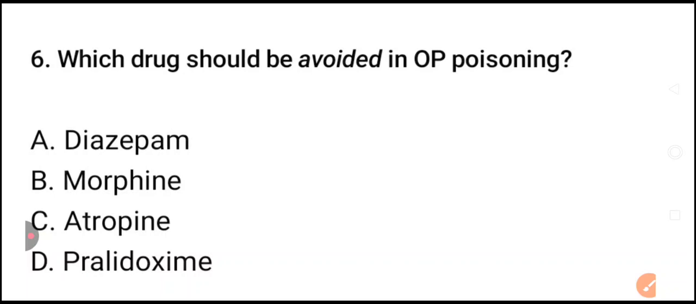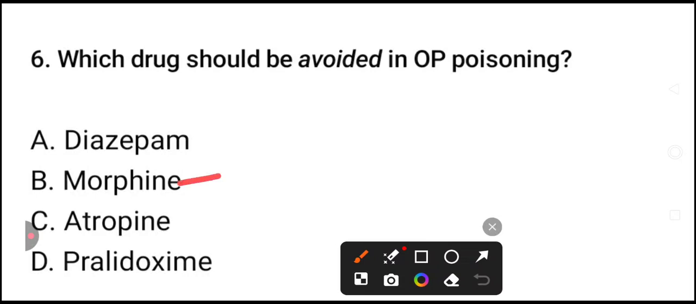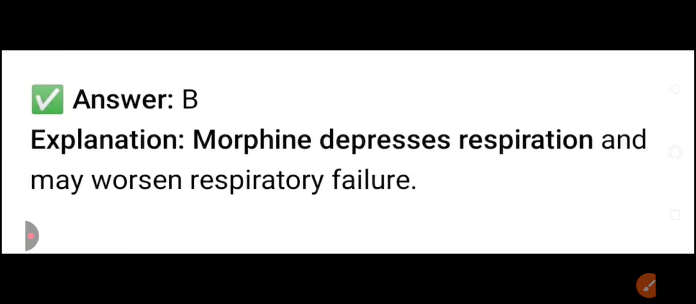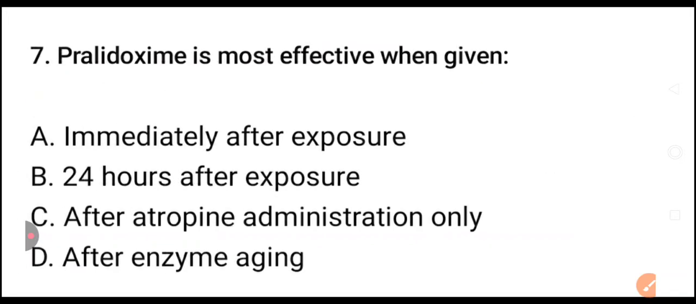Which drug should be avoided in organophosphate poisoning? Diazepam, morphine, atropine, or pralidoxime? Atropine and pralidoxime we use in OP poisoning, and diazepam is also used for seizure treatment in OP poisoning, but morphine is the answer. It should be avoided because morphine causes respiratory depression, and respiratory failure is a common cause of death in OP poisoning. So morphine depresses respiration and may worsen respiratory failure.